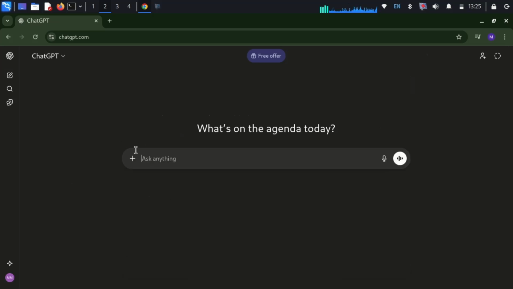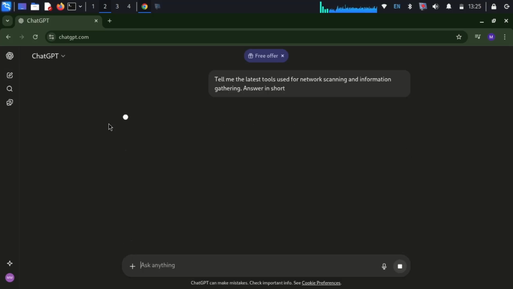This was about beginners, but what about professionals? Professionals don't use AI to hack, they use it to think more advanced. Like professionals will not ask for conducting an attack, they will ask for the latest tools and techniques in a short and brief way. AI doesn't make you a hacker, it makes learning faster.